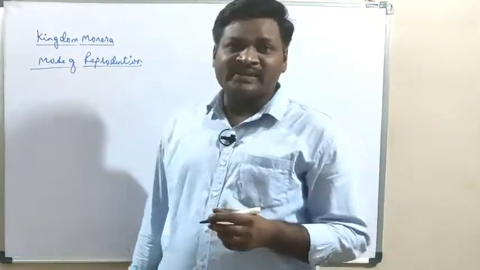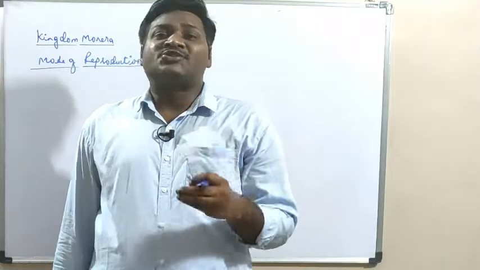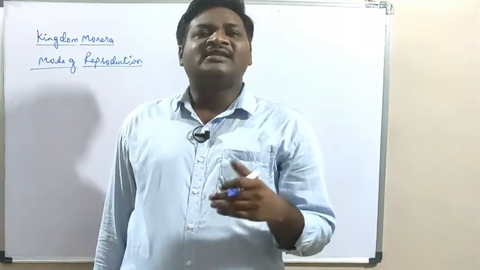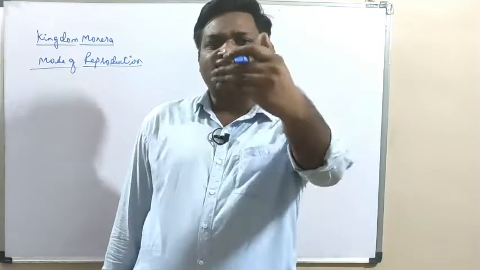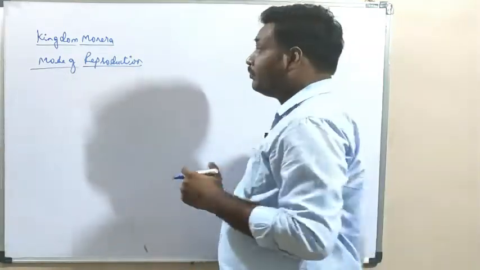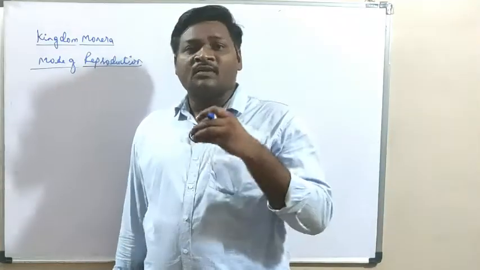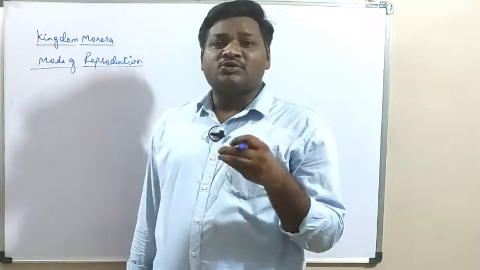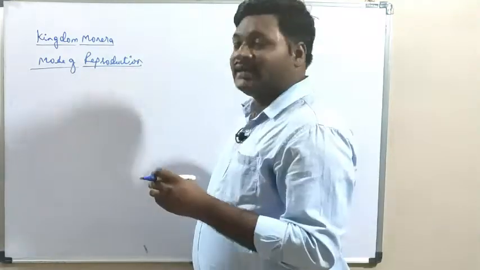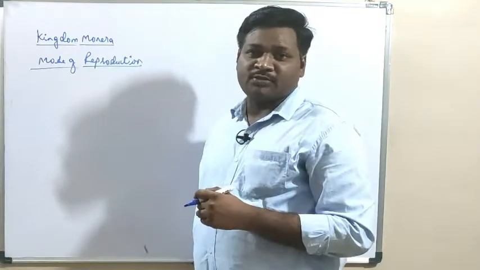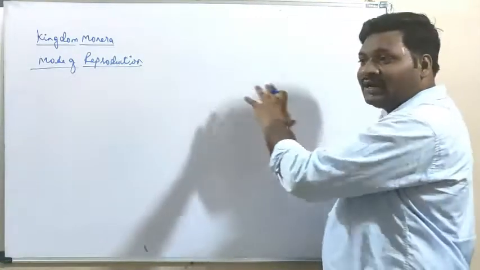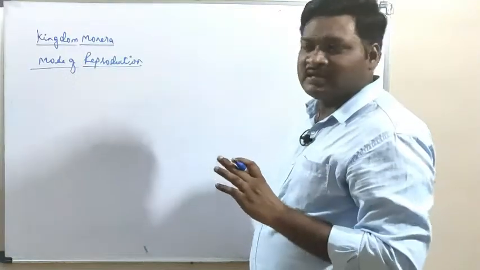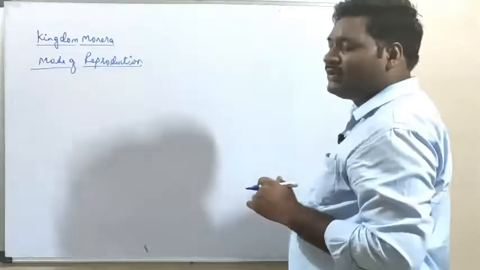So what does asexual mean? Where the sexual organs are not being used for reproduction, without involving the gametes, that is the male gamete and the female gamete. And the reproduction which involves the fusion of gametes, that means there is a use of reproductive organs, is the sexual type of reproduction. So let's categorize sexual and asexual reproduction and see the examples under them.